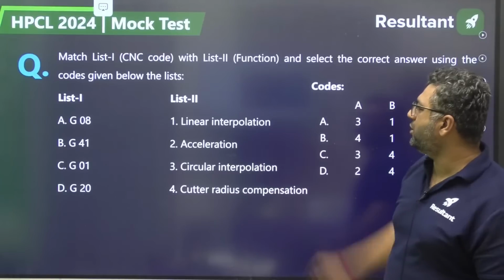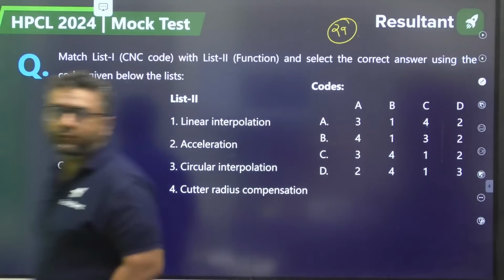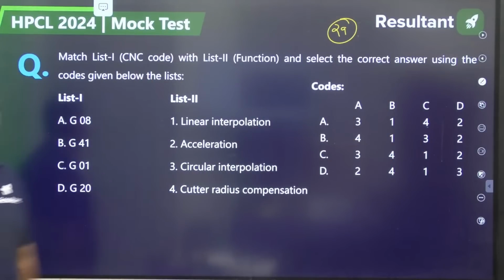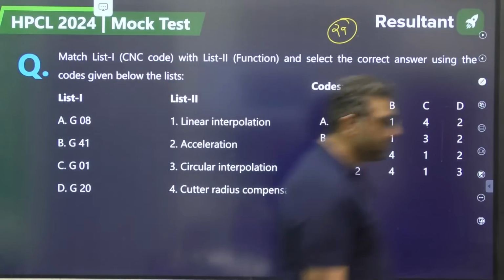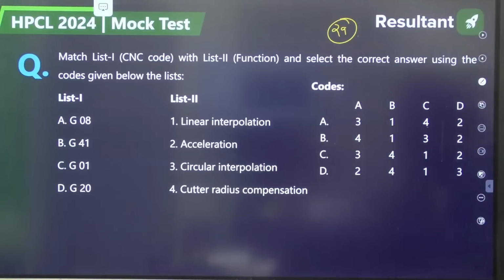Moving to question number 29, guys. Computer integrated manufacturing. G codes, M codes.